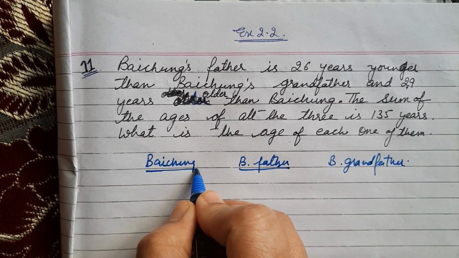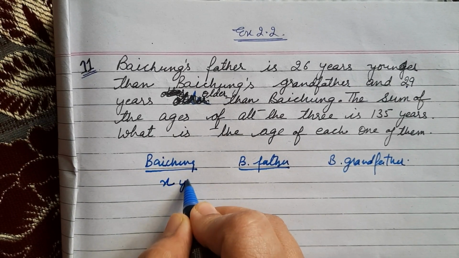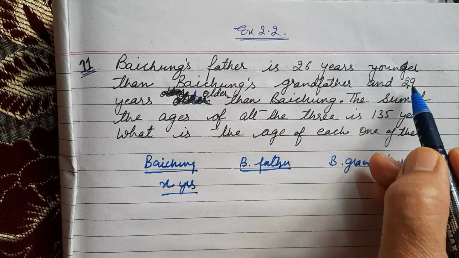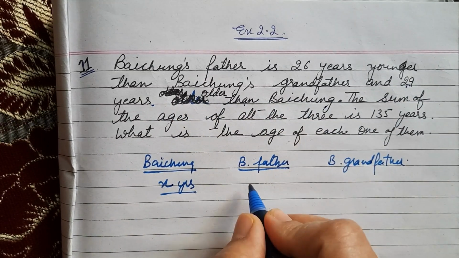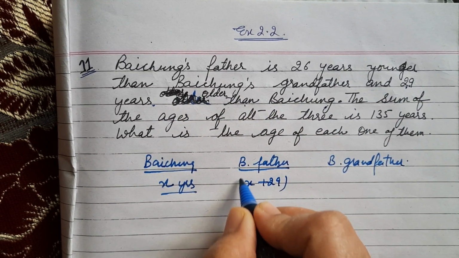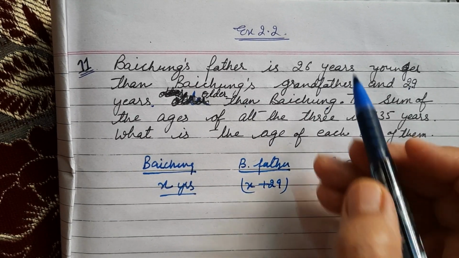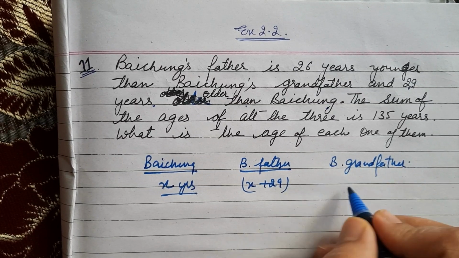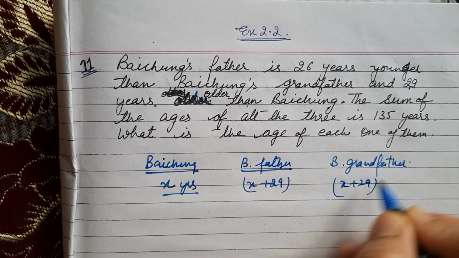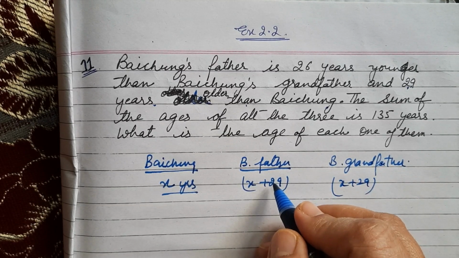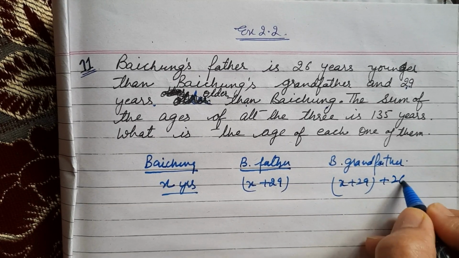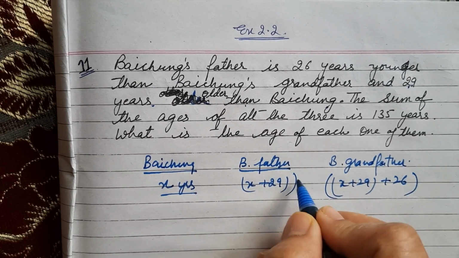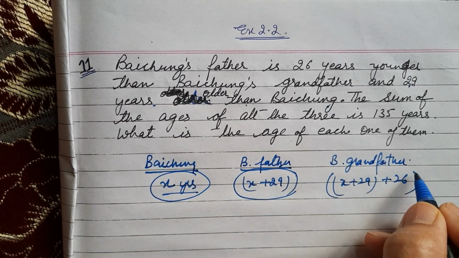So if we suppose the age of Bacheng as x years, the age of father will be x plus 29 years, because father is 29 years older than Bacheng. And he is 26 years younger than Bacheng's grandfather, so the age of grandfather will be the age of father plus 26. This will be the age of grandfather. This is father and this is Bacheng.